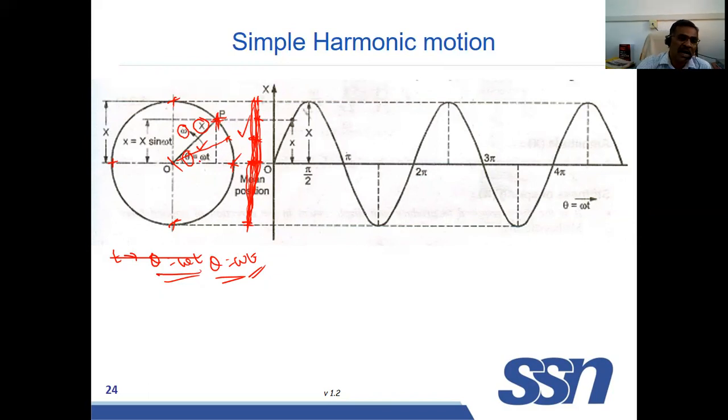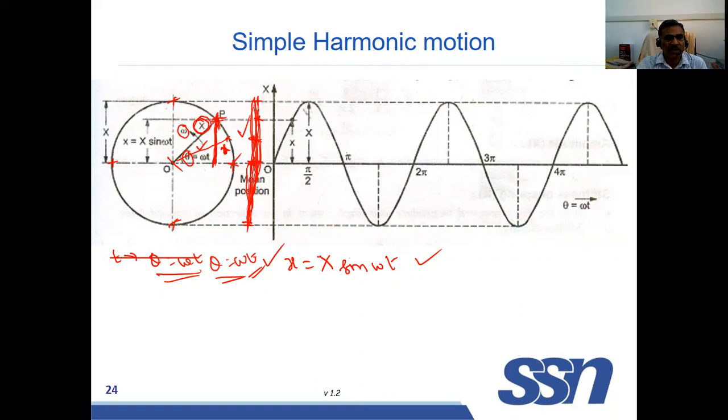So at any point, how to find the vertical displacement? Say the crank length is capital X. Say this is small x. At any point, the displacement is small x. How to calculate? That small x is equal to capital X into sin theta, that is omega into t. Am I right?